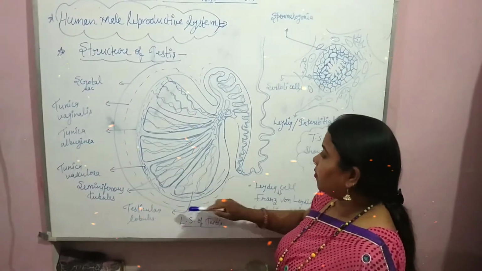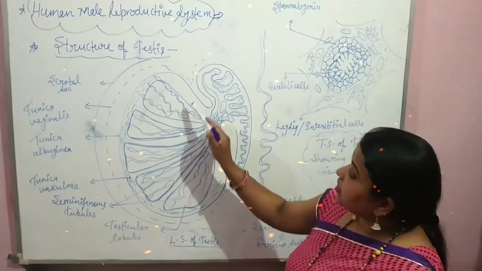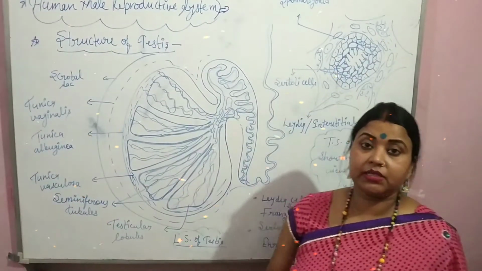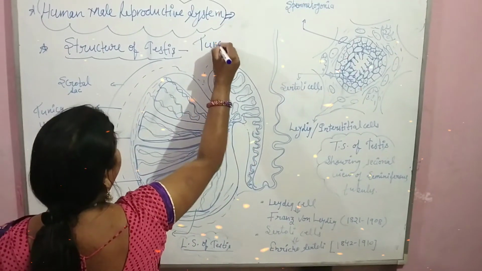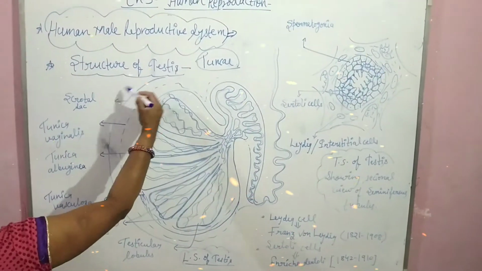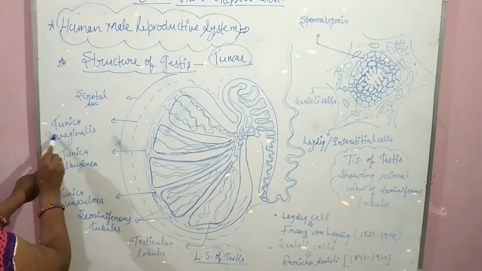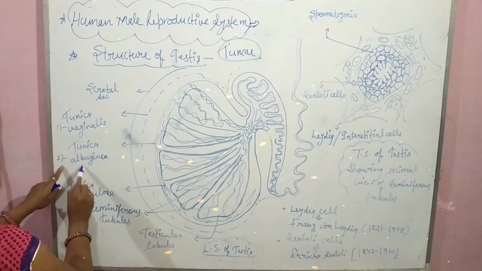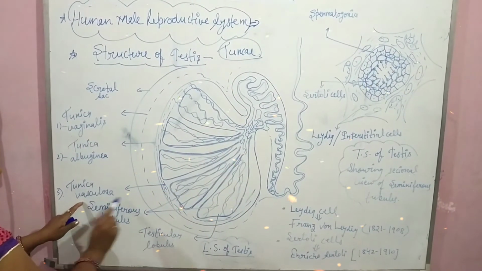Testis is situated outside the abdominal cavity, as we already discussed earlier. Testis is surrounded by mainly 3 coverings. These coverings are collectively called the tunicae. These 3 coverings are: first, tunica vaginalis; second, tunica albuginea; and third, tunica vasculosa.